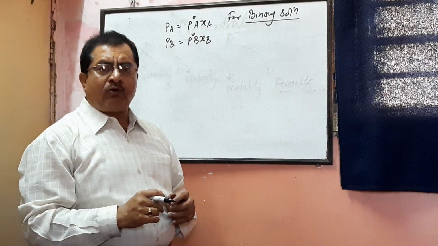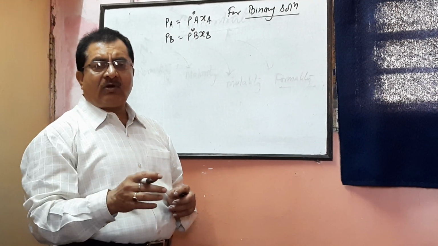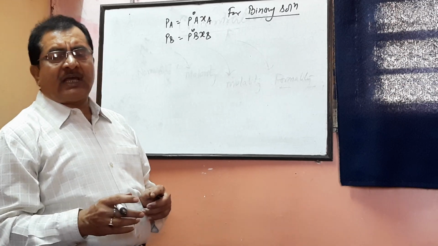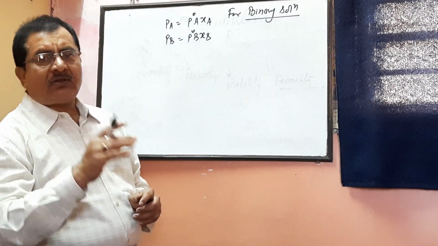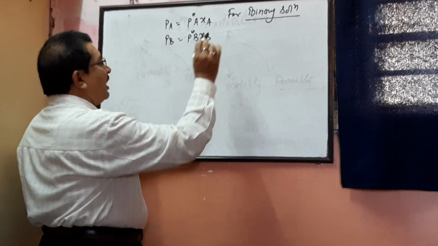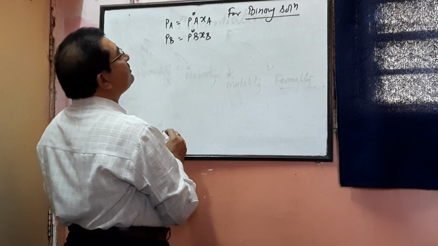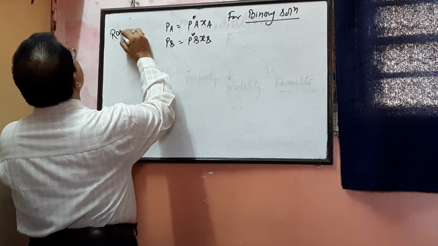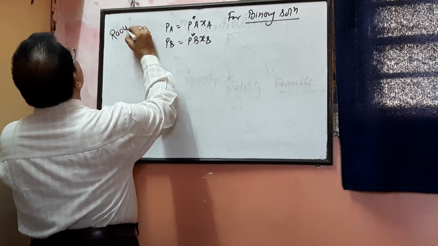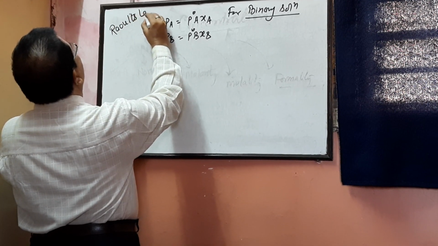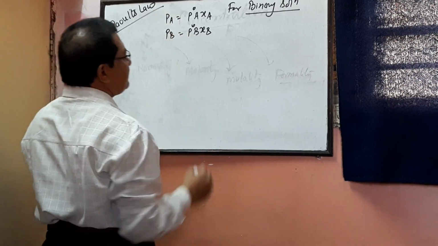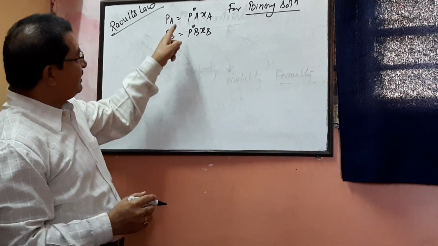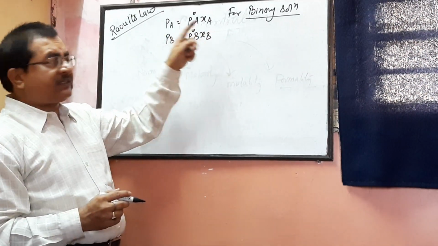A solution having three components is a tertiary solution, and a solution having four components is a quaternary solution. So for binary solutions, what happens? The name of the scientist is Raoult, and this is Raoult's law. Raoult says, please concentrate on this one. You understand what Raoult says?